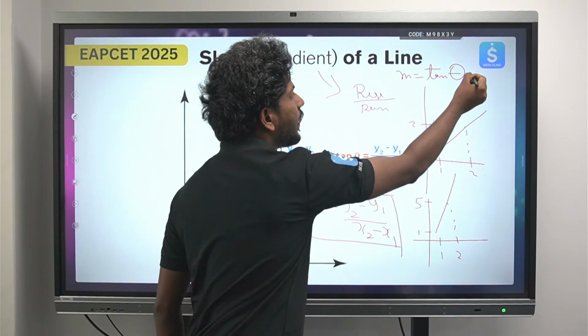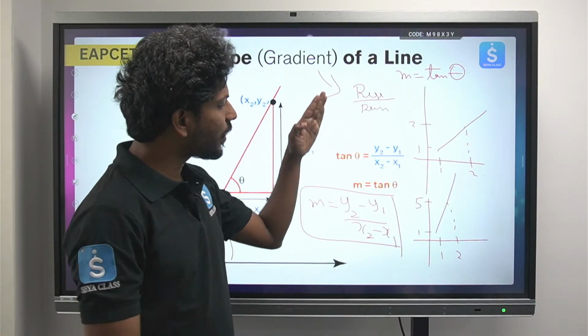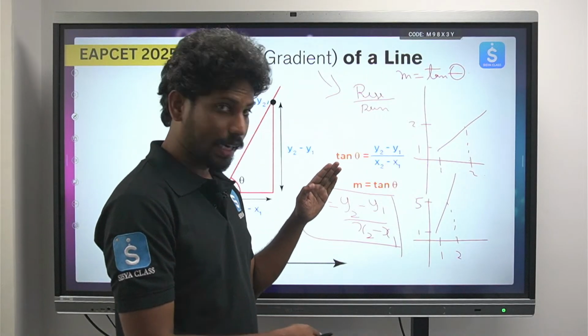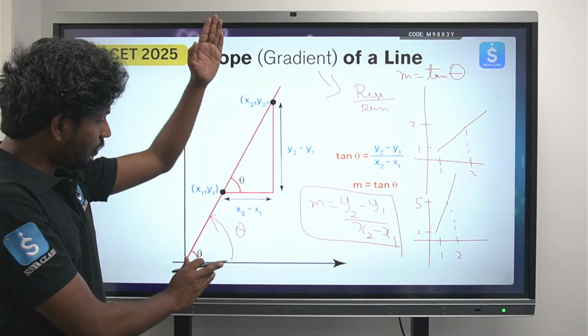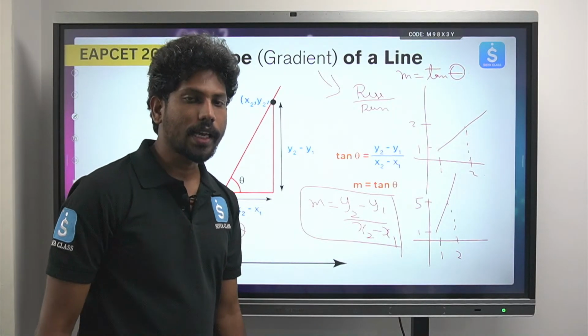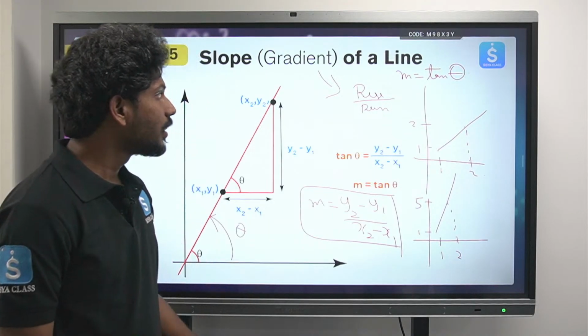ఈ theta అంటే ఏంటి? The anti-clockwise angle at which the straight line is inclined with the x-axis. The angle at which it is inclining with the x-axis in the anti-clockwise sense. Okay. యాంటీ క్లాక్ వైజ్ సెన్స్లో ఎప్పుడైతే ఎక్స్ యాక్సిస్కి ఇంక్లైన్ అవుతుందో, that is nothing but the slope of a line. ఓకే, ఐ హోప్ ఇక్కడ వరకు మీకు క్లియర్. ఓకే, టాంజెంట్ ఆఫ్ దట్ యాంగిల్ ఈస్ నథింగ్ బట్ ఇది.